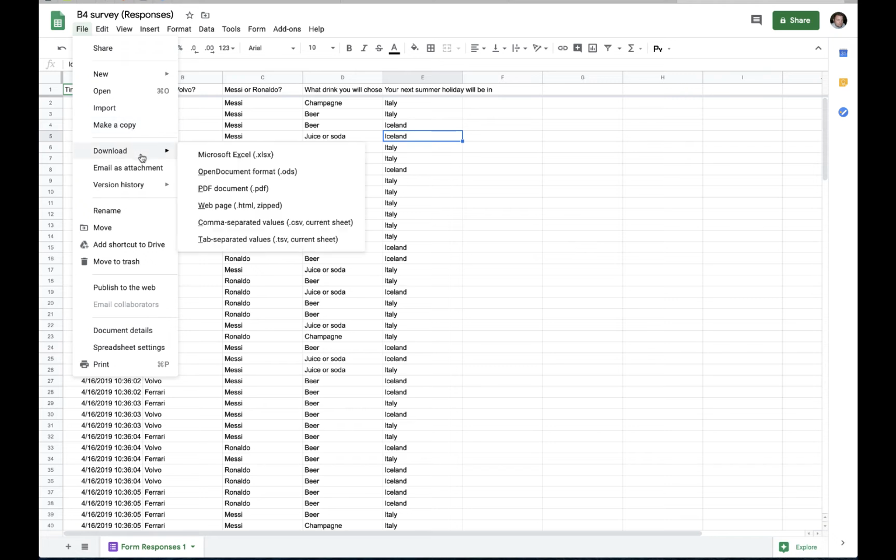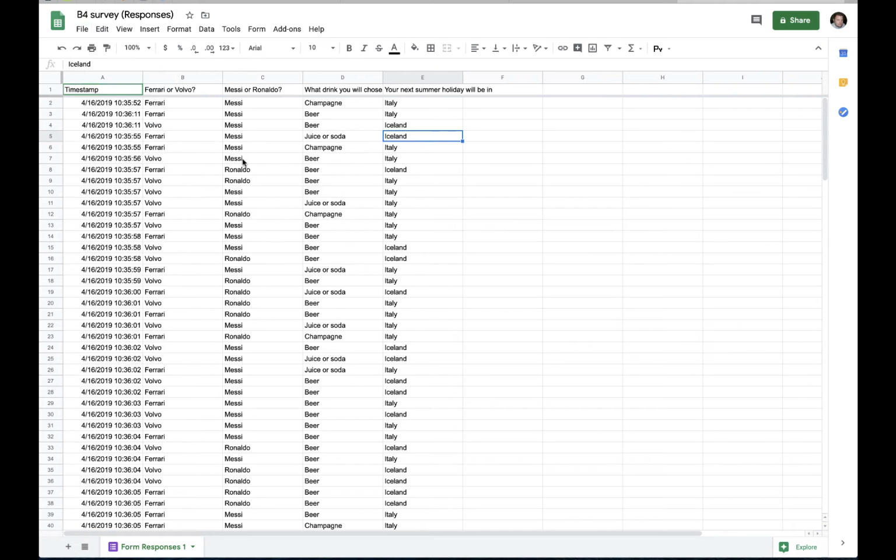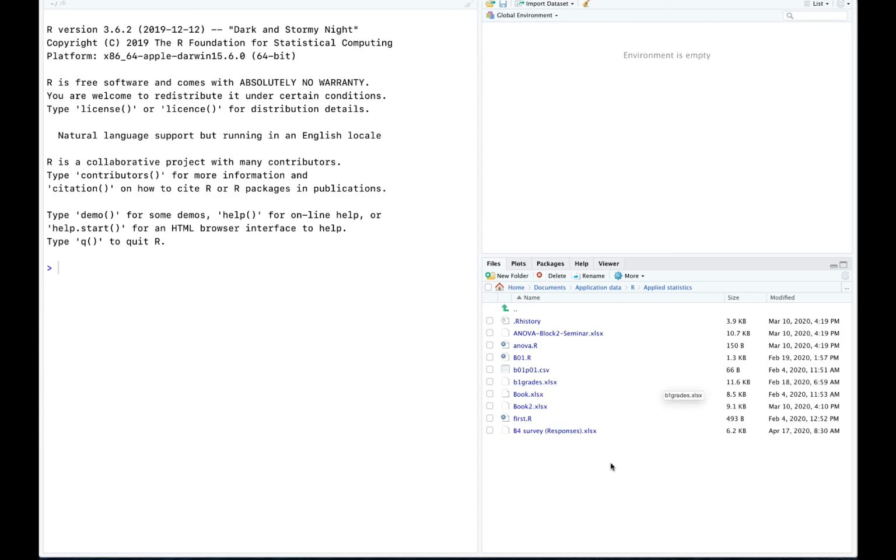So first of all, I need to download this data. I download it as an Excel sheet, and then I need to copy it to my R folder. Now I switch to R, and you can see the Excel file I got, B4 survey responses XLSX. Okay. Now first of all, I need to load this data.